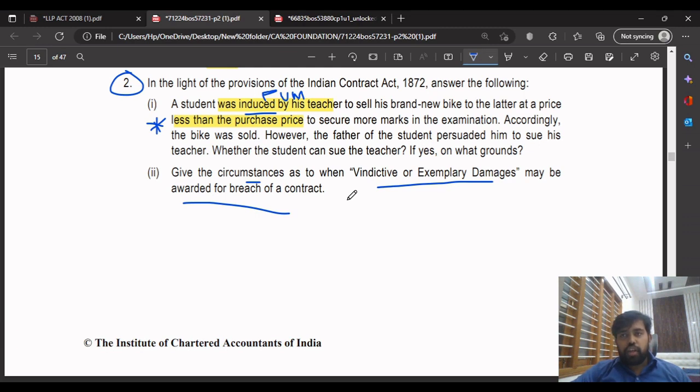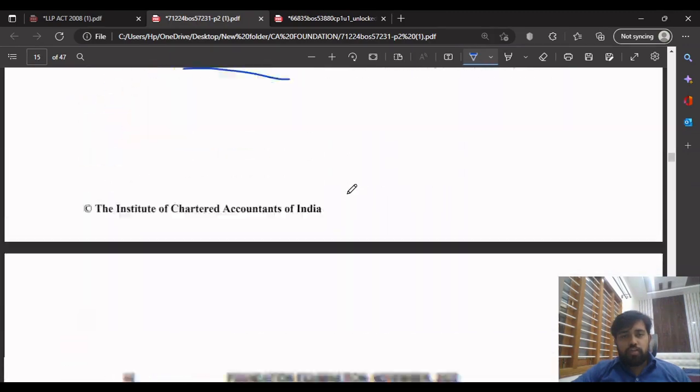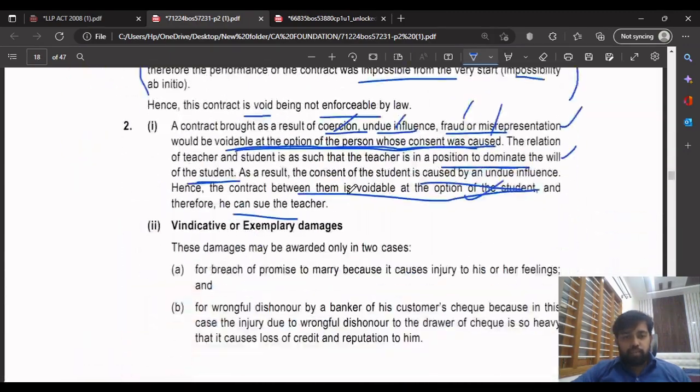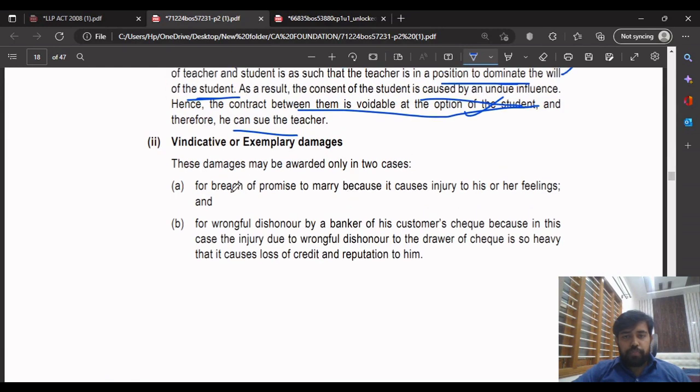Whenever there is a marriage, and a person breaks the marriage, the reputation of the person whose marriage is broken is lost. So remember this: marriage, the feelings are hurt, so vindicative or exemplary damages. Second is reputation loss, whenever the cheque is dishonored. These two circumstances you have to write, as given here: breach of the promise to marry causes injury to his feelings, and wrongful dishonor of the customer's cheque by the banker causes loss of credit and reputation to him.